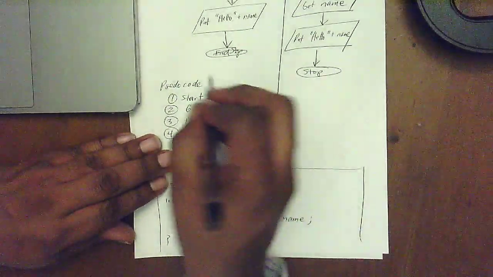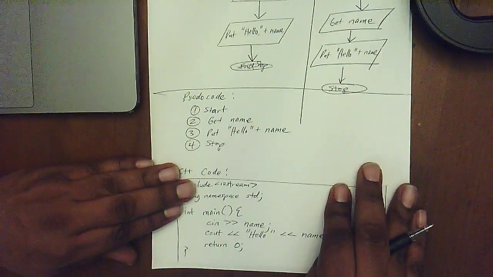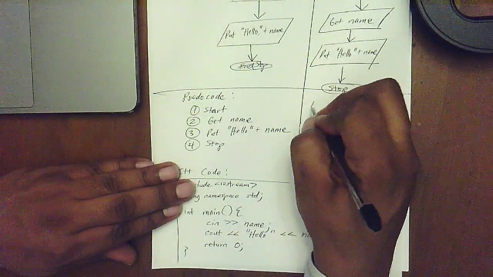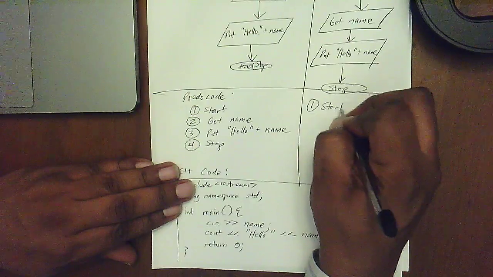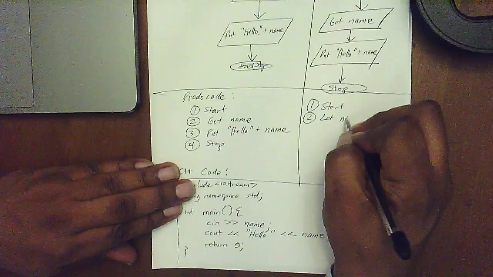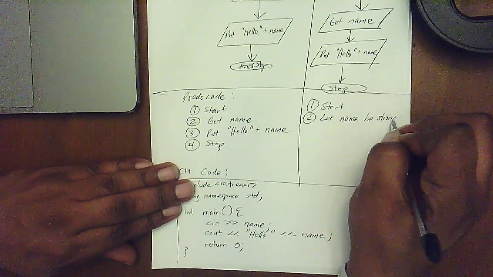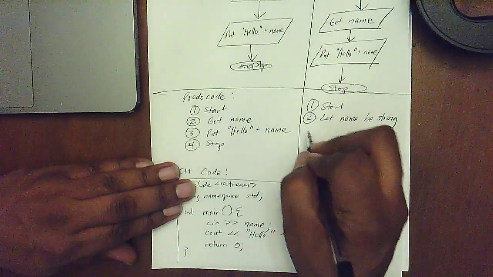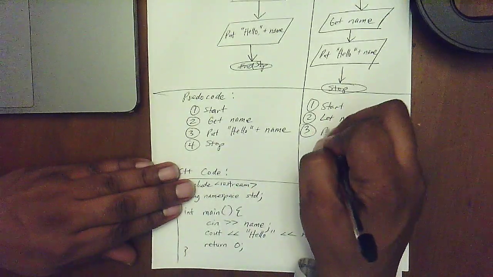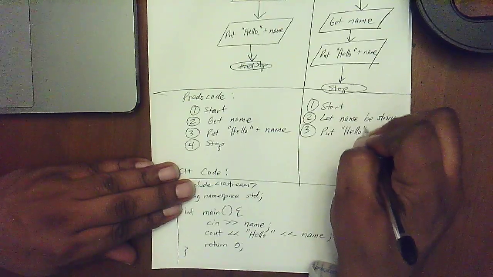Alright. Now this modifies my pseudocode a little bit. And so my pseudocode now is going to look like this: one, of course, start. My second line, of course, now is let name be string. And then three, I'm going to say put hello plus name.